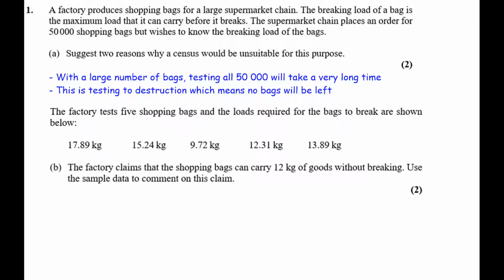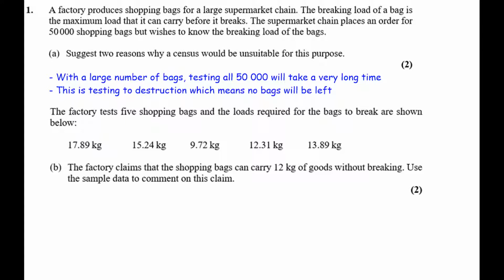The factory tests 5 shopping bags and the loads required for the bags to break are shown below. The factory claims that the shopping bags can carry 12 kilograms of goods without breaking. Use the sample data to comment on this claim. Well, if we look here, most of the values are above 12 kilograms before they broke, but we do have an item here which broke below 12 kilograms.